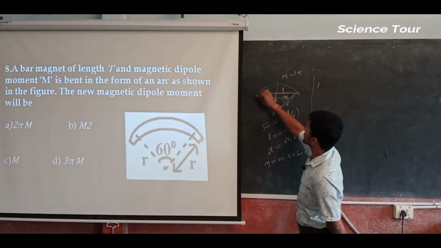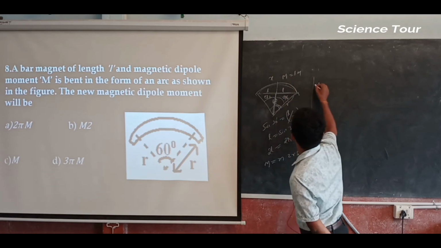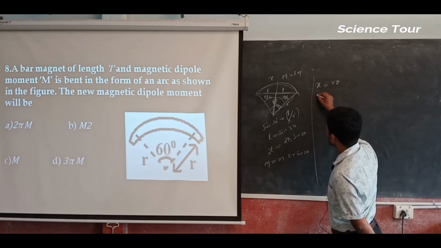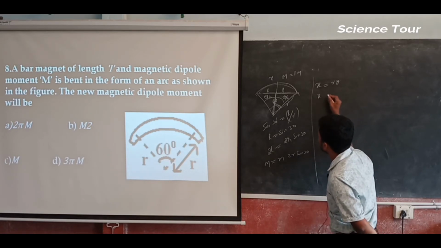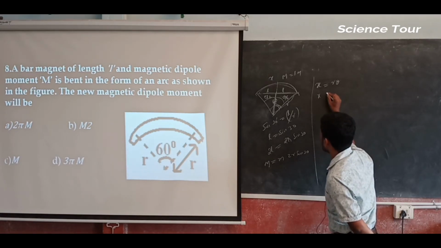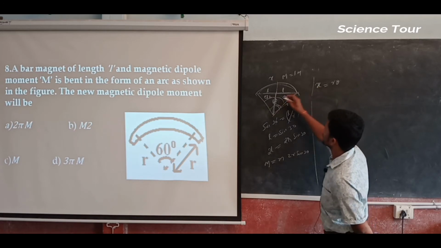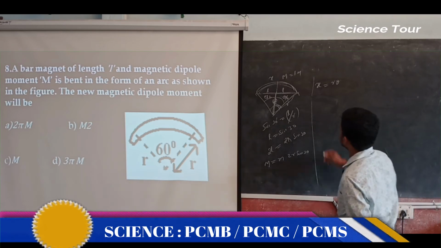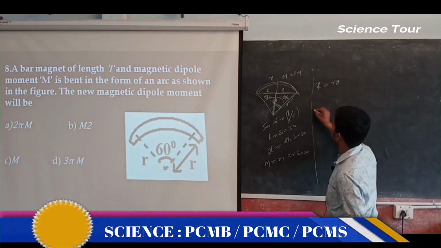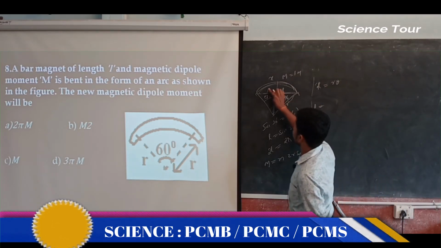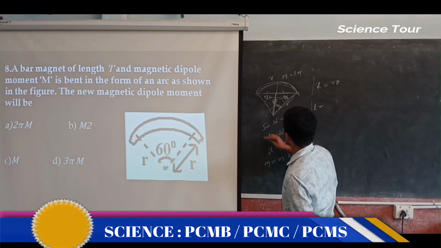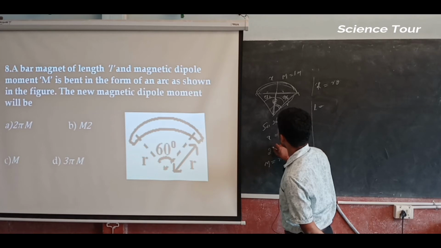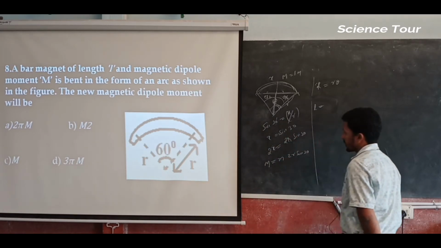For example, if it is X, then X is equal to R into theta. Just for the notation, I can write the total length as X, this is 2X.